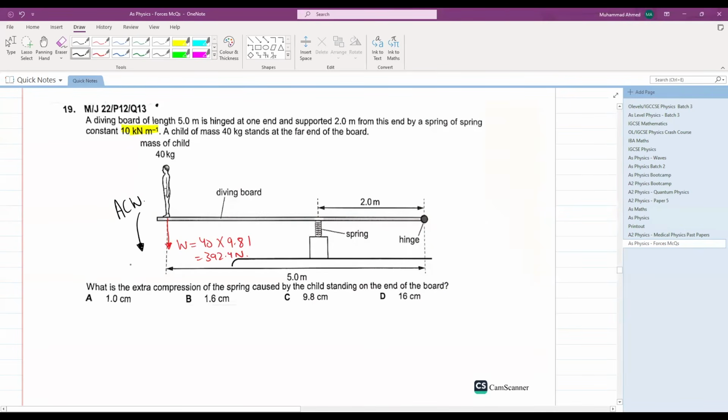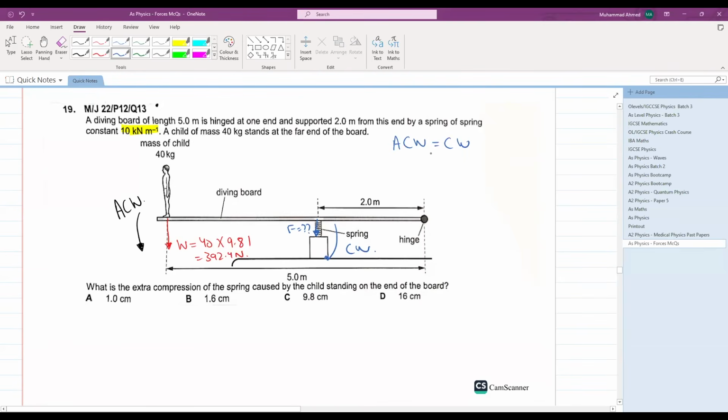Okay. This will be balanced by what? This will be balanced by the spring, causing a force downward, and this will cause a clockwise moment. So, first of all, let's equate the anti-clockwise moment to the clockwise moment to find out the force of the spring.